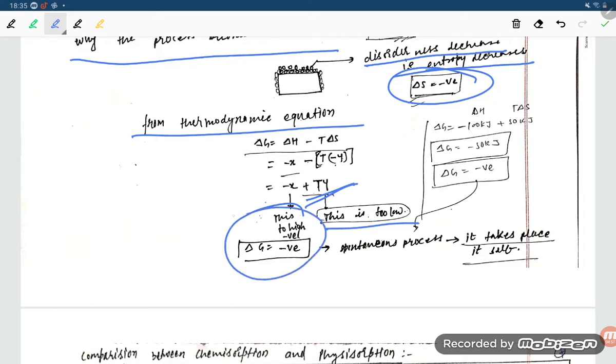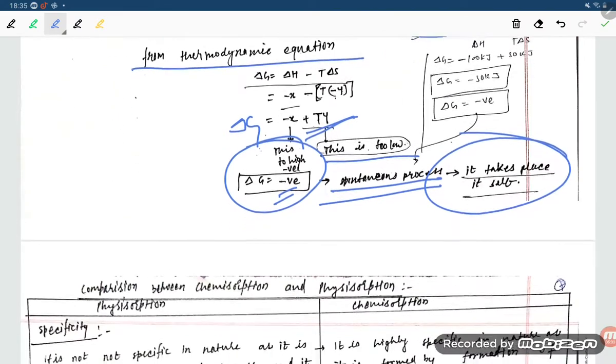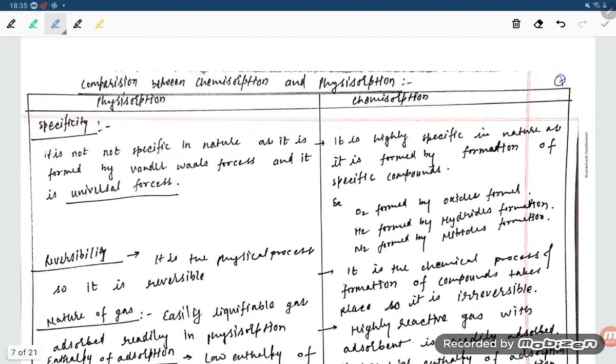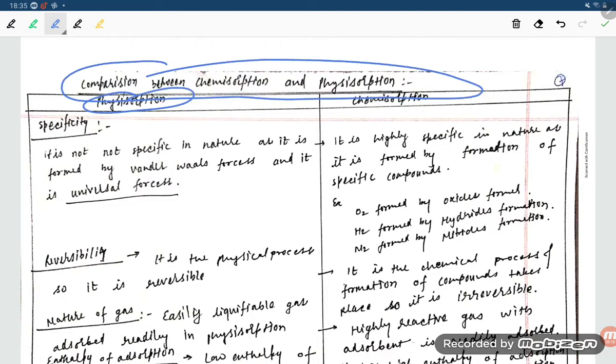So what is delta G coming, negative, student? So that is a spontaneous process. Delta G is negative, it takes place by itself. Okay, next one is the comparison between chemisorption and physisorption, right, student? So how can you compare physisorption and chemisorption, students?